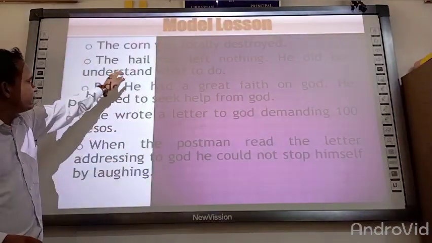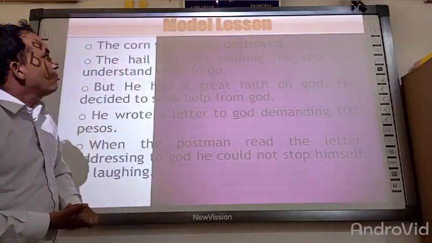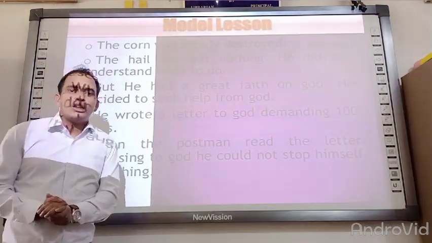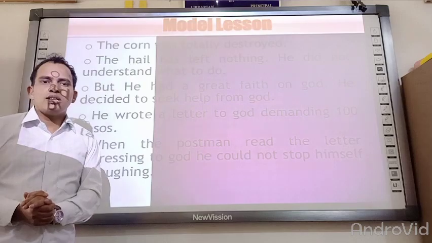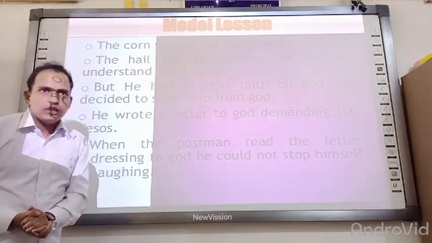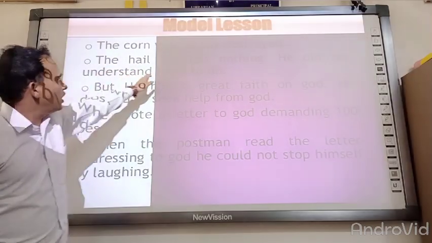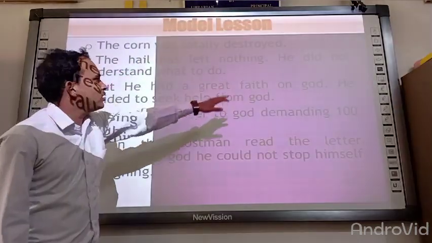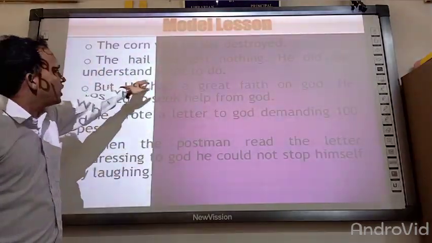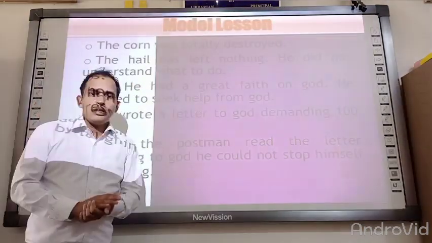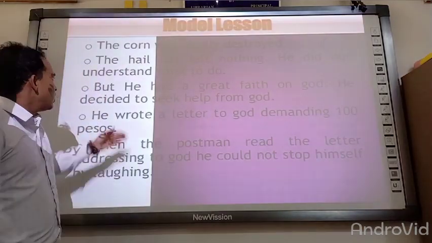Okay, now next one. The corn was totally destroyed. What happened after that? As we have already told, for several hours it hailed there. That is why his field was totally destroyed. The hail has left nothing. He did not understand what to do. Now what happens when he looks towards his field? Nothing was left there.